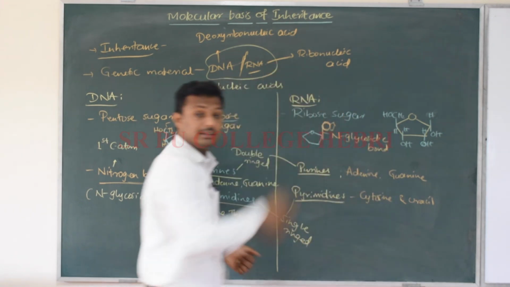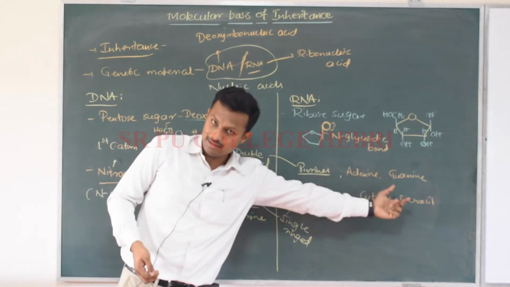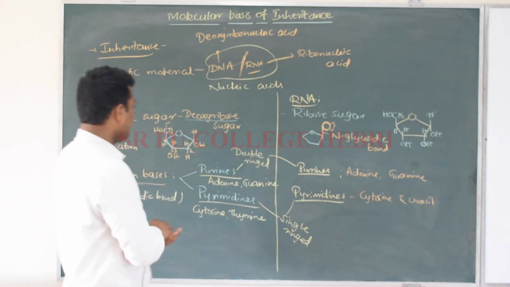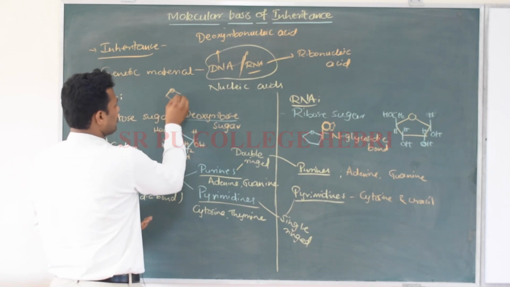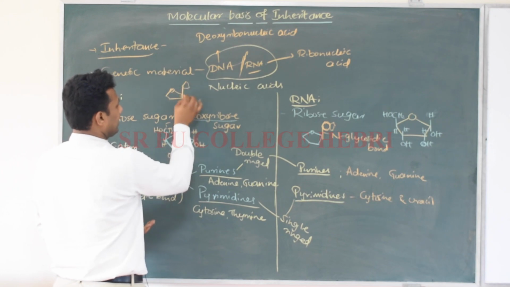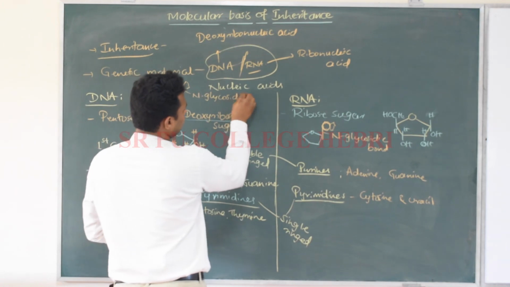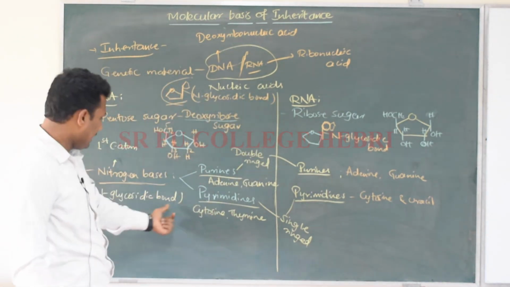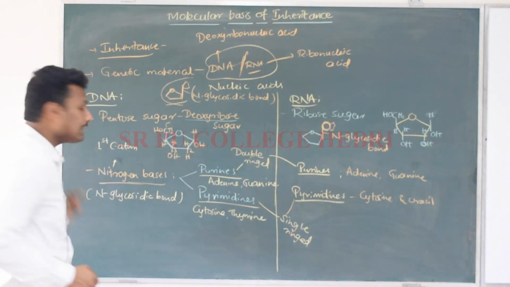See, I have taken a double ringed structure here. That means it can be either adenine or guanine, because purines are always double ringed structures. Yes, so if you take a single ringed structure here, see, I'm going to consider a single ringed structure here. With the N-glycosidic bond, a single ringed structure has been attached to the first carbon atom, right? So this can be what? This can be either cytosine or thymine, because it is DNA, right? So these are the two components.